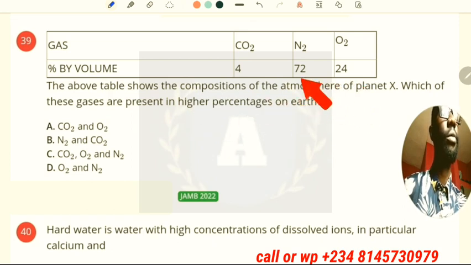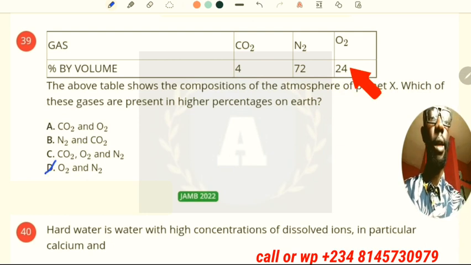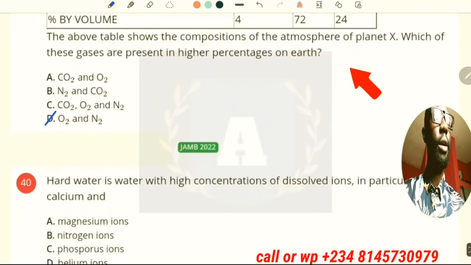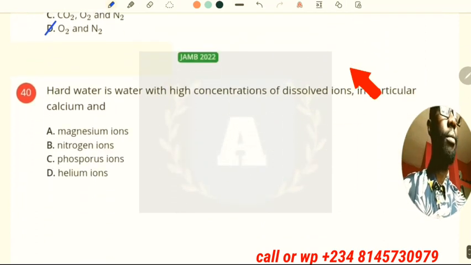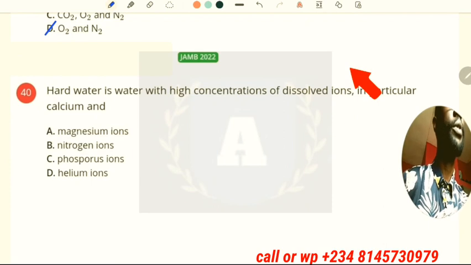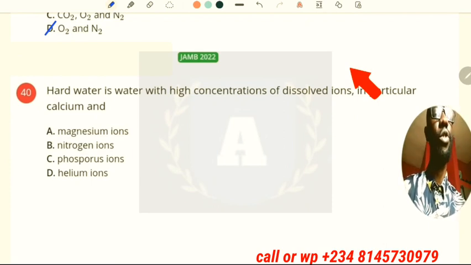So regardless of planet X, they're asking for Earth now. So the answer is nitrogen and oxygen gas. Nitrogen and oxygen gas are present the most in air, because nitrogen is 78% and oxygen is 21%.